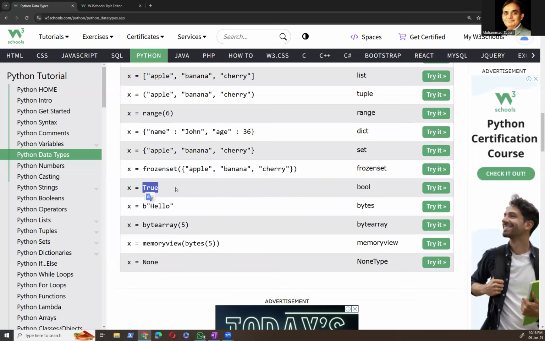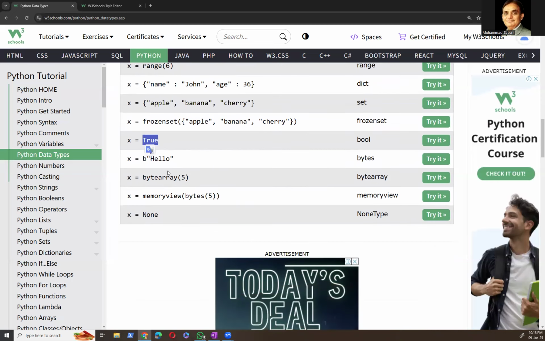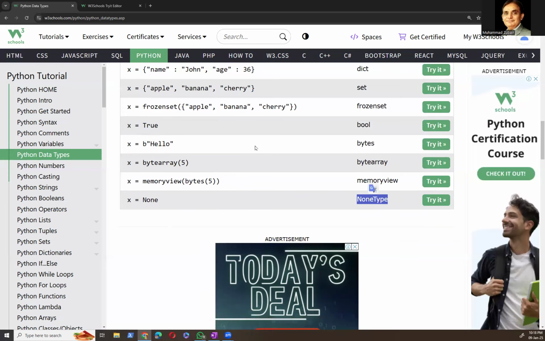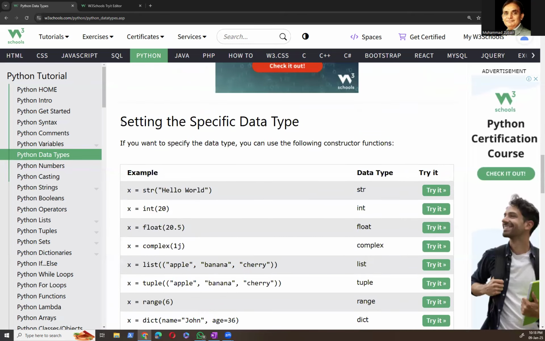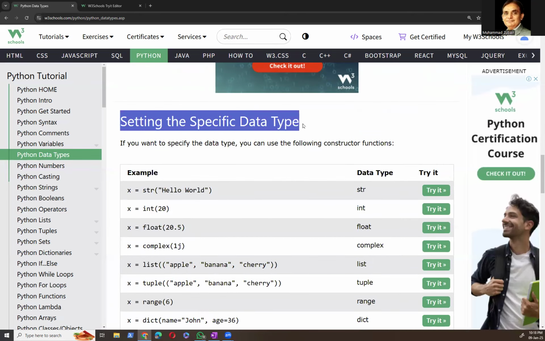It may be true or false. Something may be true or false, right? Accept it or not. So there are other types as well, like bytes, bytearray, memoryview, and none type. Okay, we will discuss some of these. Those are actually important.